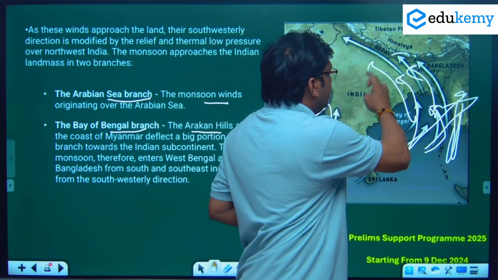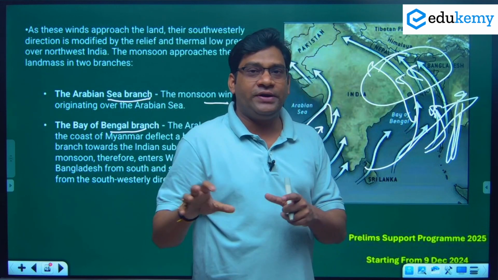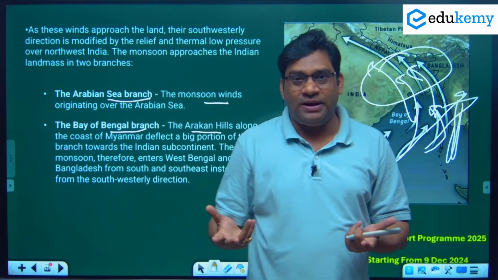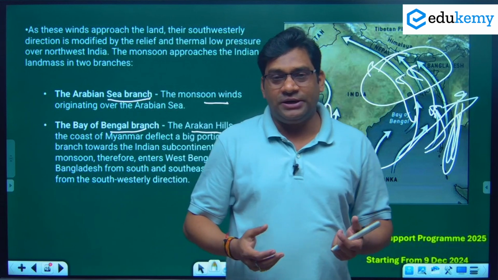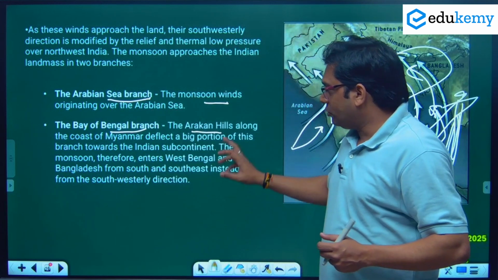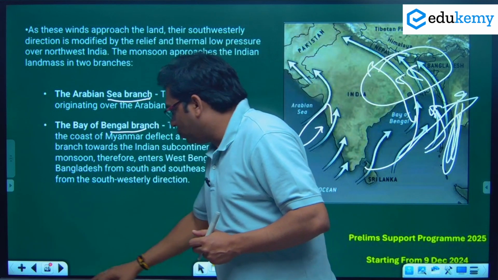ये complete this part of India, North East और Eastern part of India completely rainless, तो बारिश नहीं हो पाती. लेकिन यहाँ पर Arakan Hills के present होने की वजह से, we receive a rainfall from the Bay of Bengal branch. Okay, so Bay of Bengal branch and Arabian Sea branch, there are two important branches here.